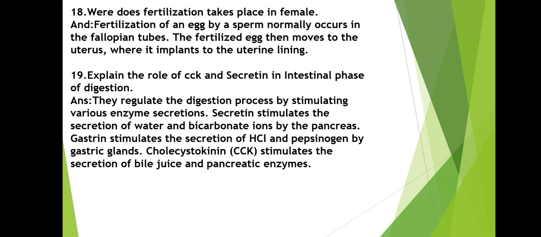Explain the role of CCK and secretin in the intestinal phase of digestion. They regulate the digestion process by stimulating various enzyme reactions and secretions. Secretin stimulates the secretion of water and bicarbonate ions by the pancreas. The pancreas is very important to maintain the glucose level, so these interrelated functions we have to write. Then CCK, that is cholecystokinin, stimulates the secretion of bile juice and pancreatic enzymes. It also helps to secrete bile juice and enzymes. CCK also helps in the secretion of glucagon and insulin. These functions you can write in your answers.